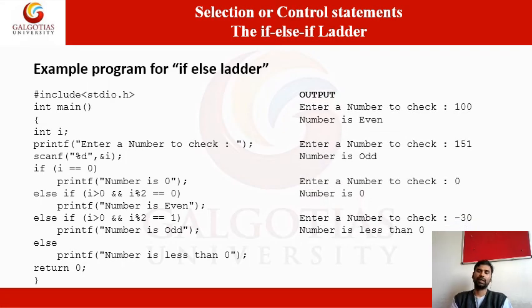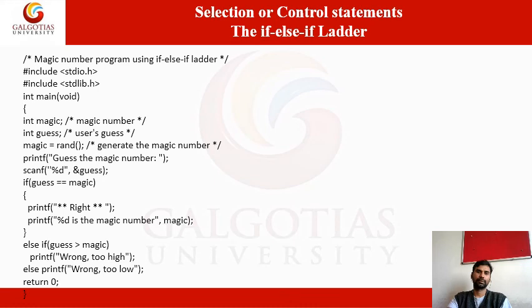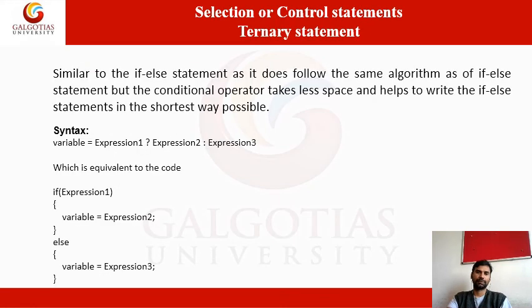Look at this: 100 is an even number, 151. So 151 by 2, what is the remainder? 1. And 100 by 2, what is the remainder? 0. Okay, even number. So if 0, number is 0. Minus 30 cannot be even or odd because it is a negative number. So okay, number is less than 0. That's all.